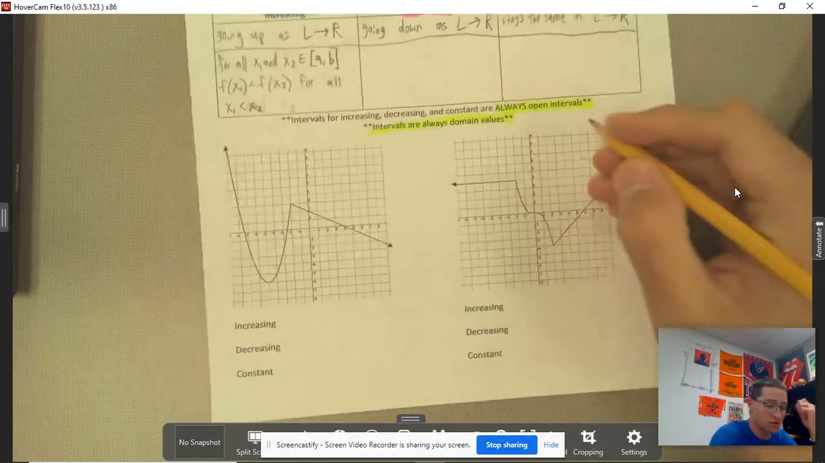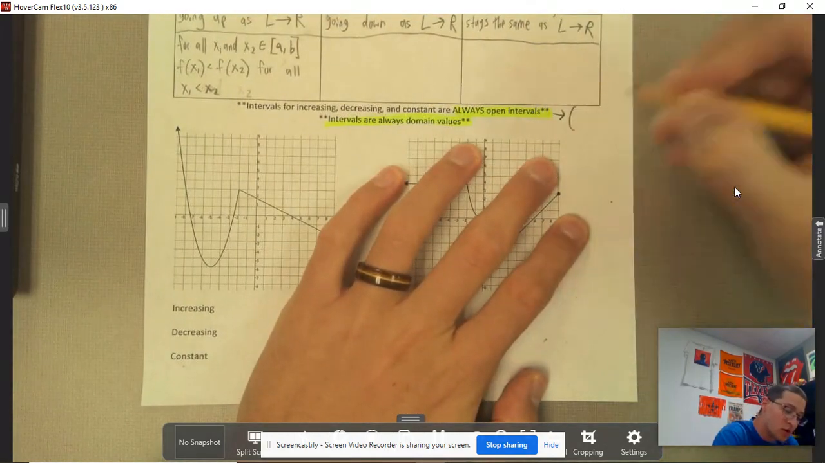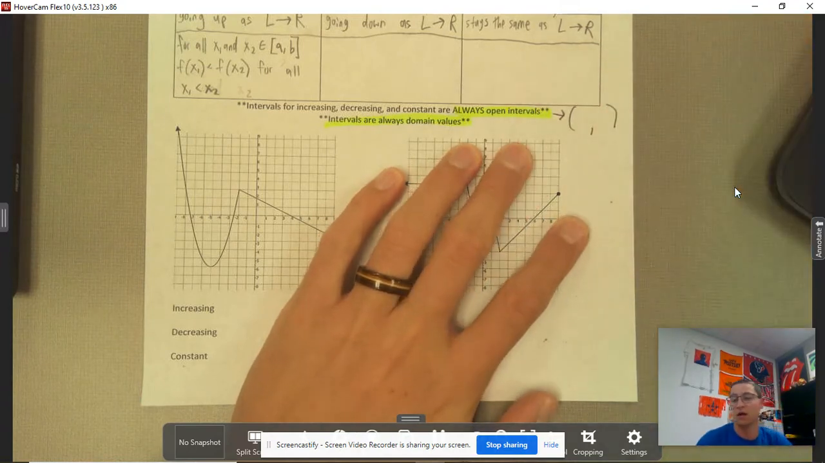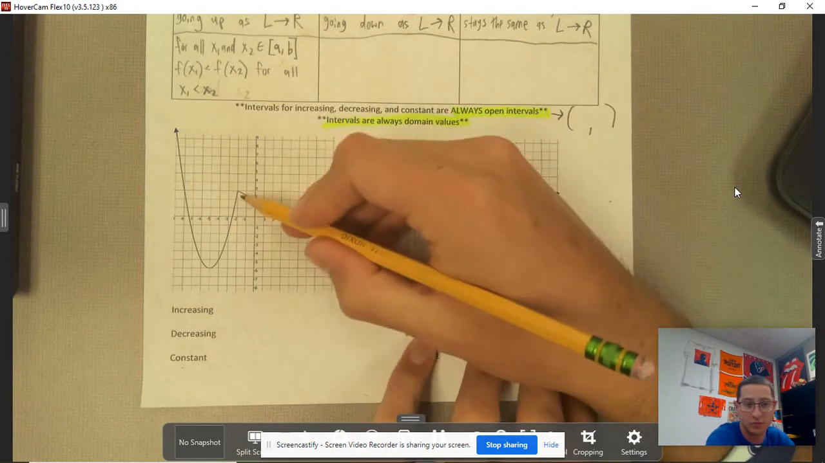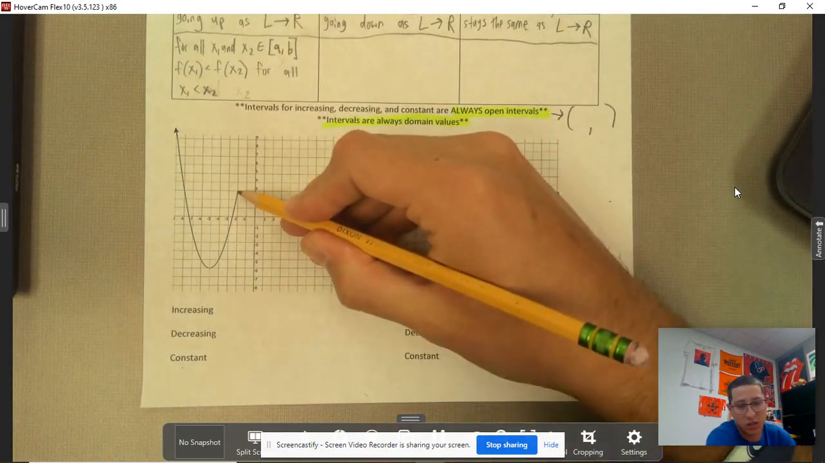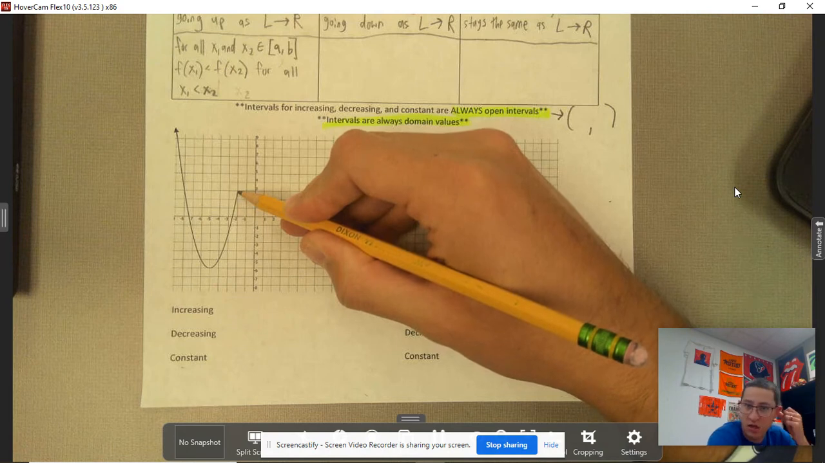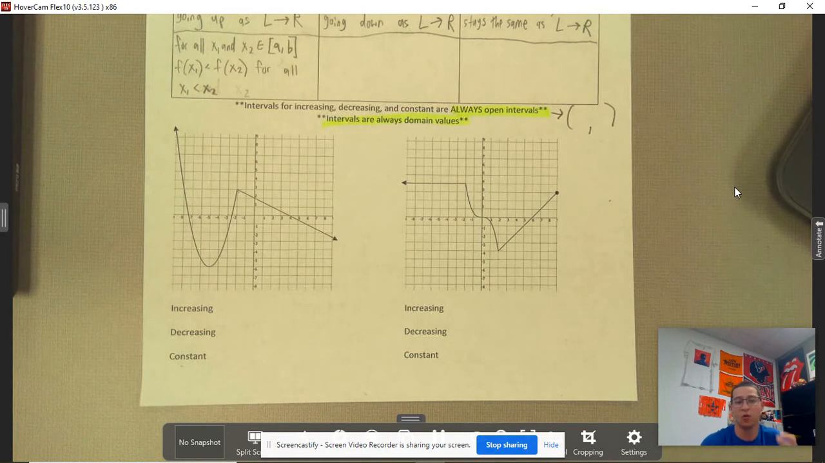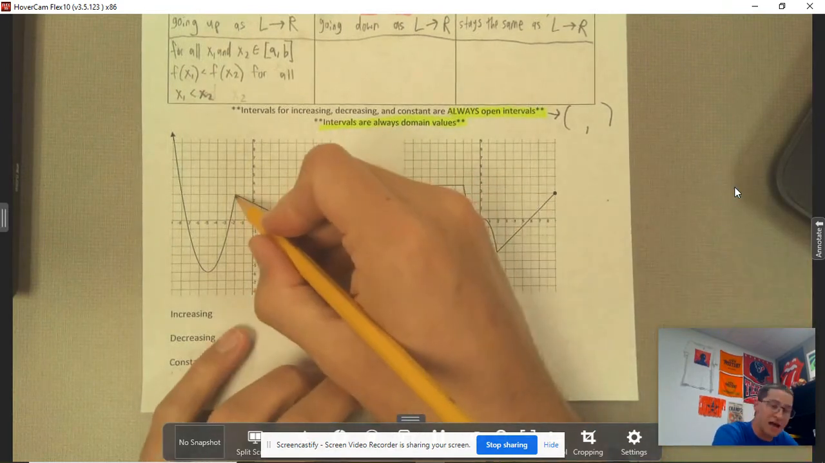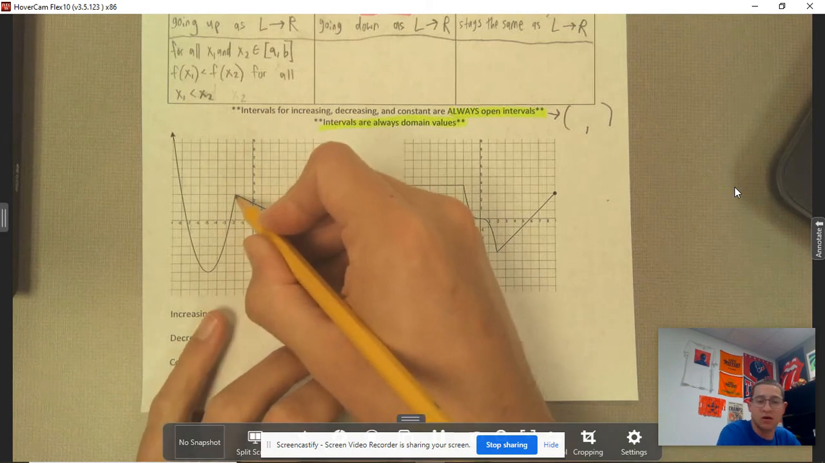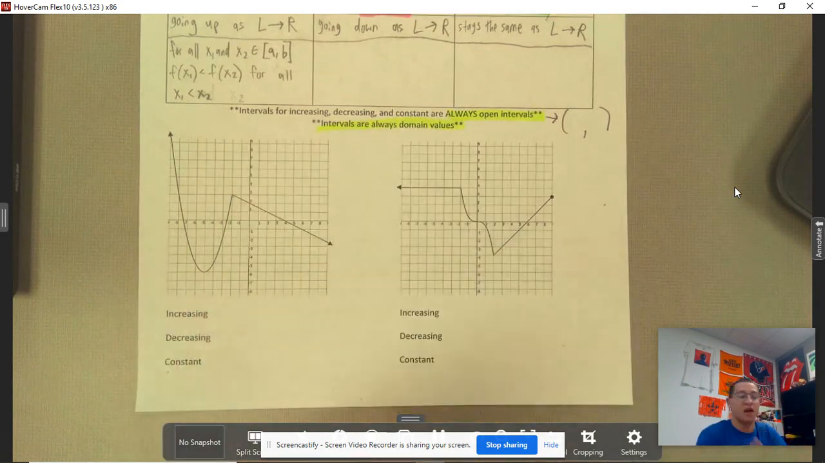Just as a reminder, those open intervals are always going to be with parentheses. It could be a number here and a number here, and the reason is at an exact point, at a change, like if you look at this point right here, we don't actually know if that's increasing, decreasing, or constant at that exact x value. So we have to leave it as parentheses, because if we were to put brackets, we would be implying that at this exact point, it's increasing, decreasing, or constant.